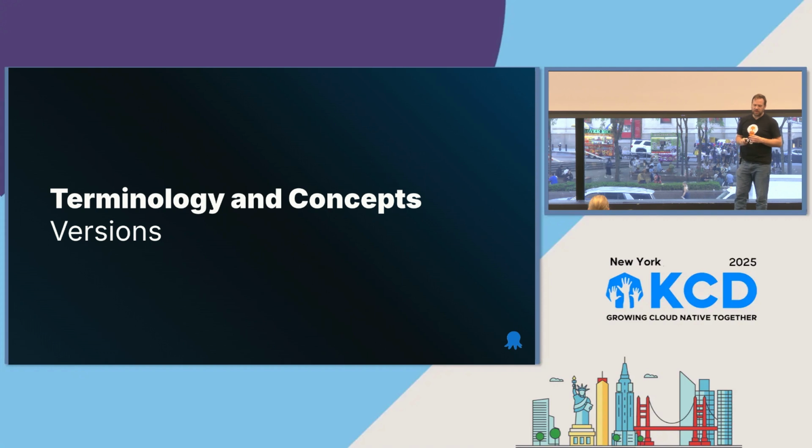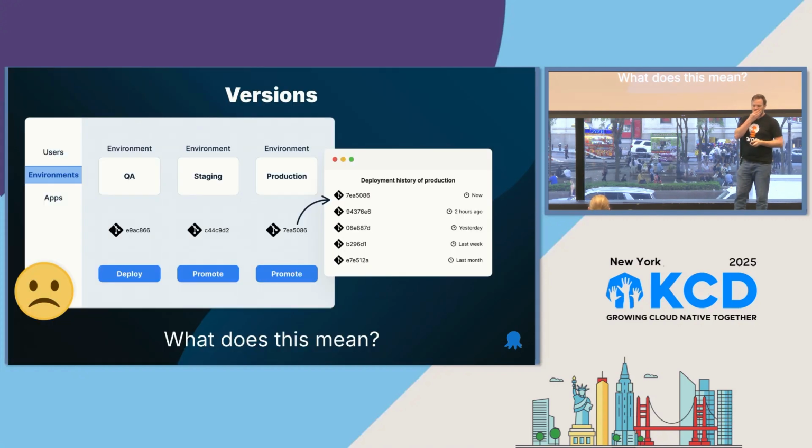Okay, the second thing that I want to introduce is versions and versioning. So inside of the GitOps world, we are always looking at Git hashes. Oh, is it this Git hash? Is it that Git hash? What's that Git hash? And so you're looking at what's deployed, what was deployed, and you see a list of Git hashes. And who memorizes Git hashes? Does anybody have a favorite one?